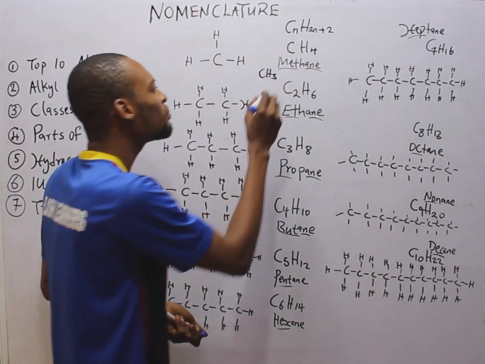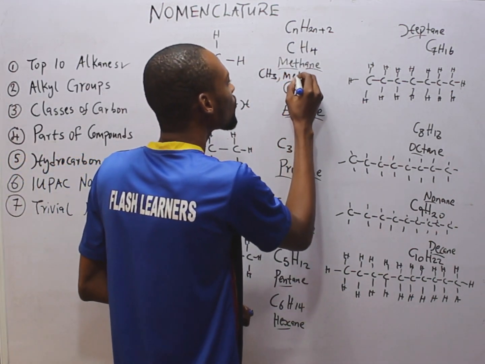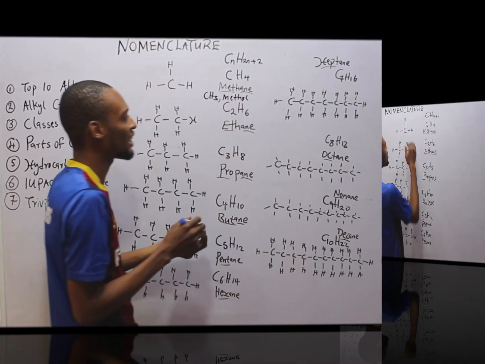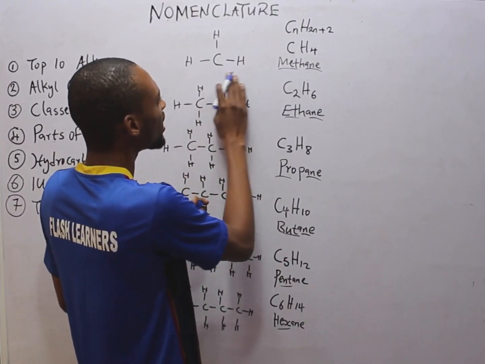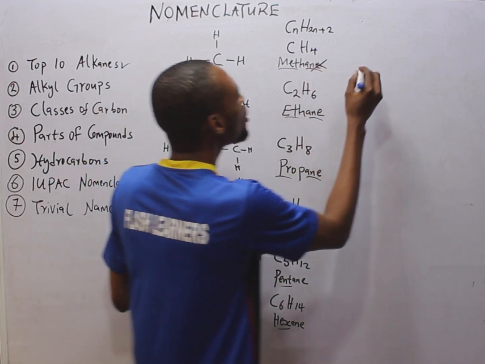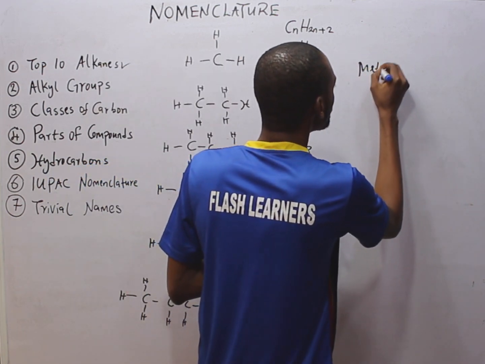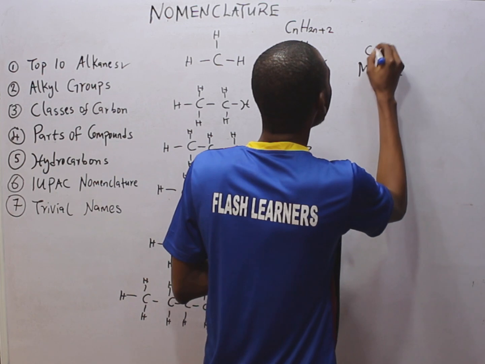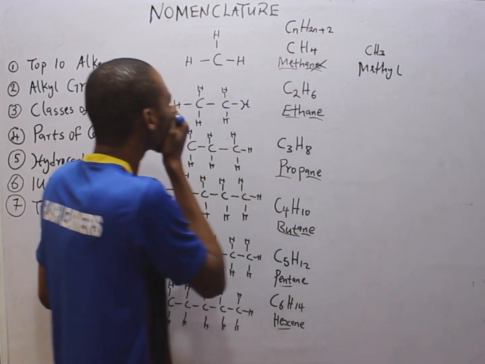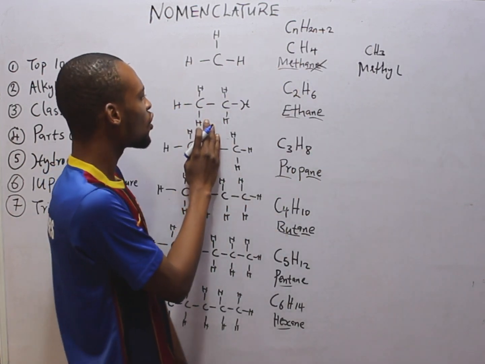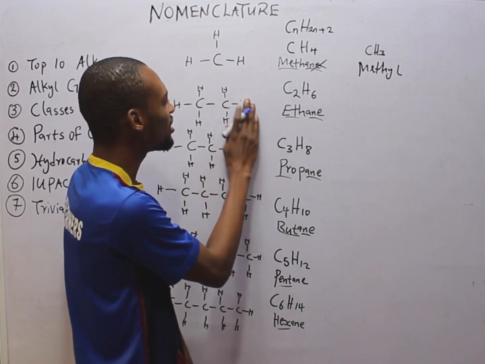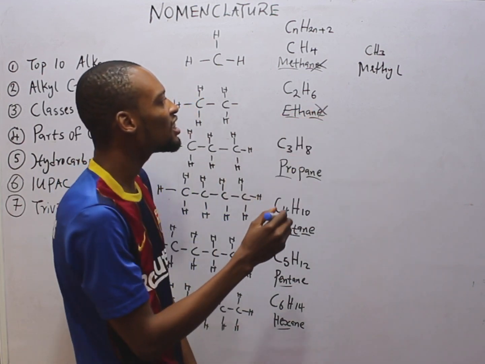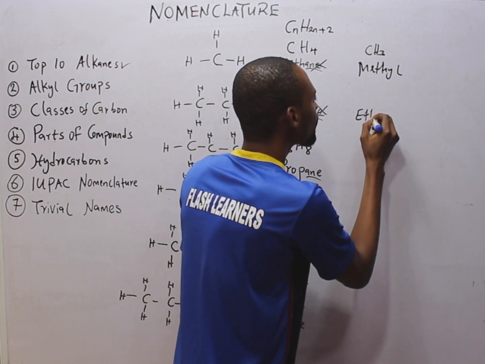So the name will simply be methyl. When this loses one hydrogen, it's no longer methane, it becomes methyl, and it is CH3. Now, this is ethane. When ethane loses one hydrogen, it is no longer ethane, it becomes ethyl.